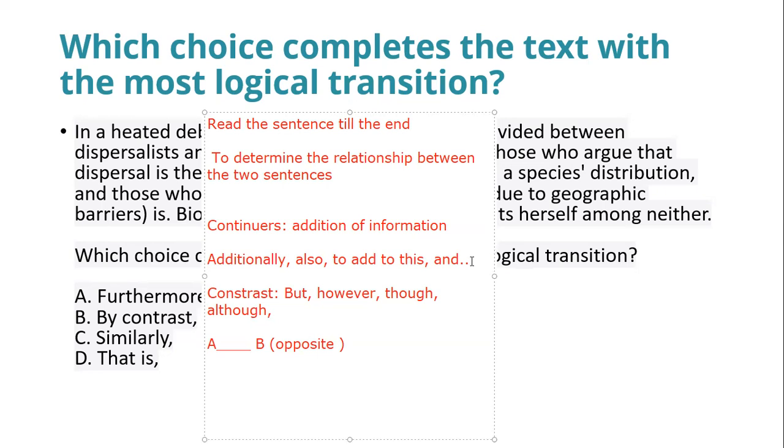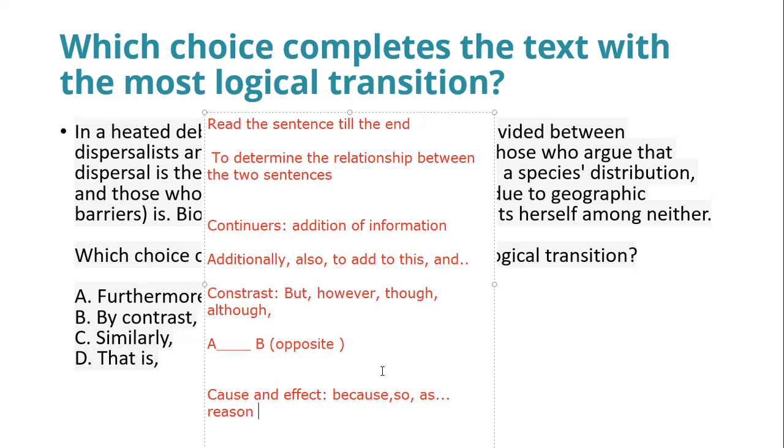Got it? And how about cause and effect? What do cause and effect transitions do? For example, something happened, hence this has to be done. That means we have transitions like because, so, or as. Basically, you're giving a reason. So these are the three categories you have to remember.